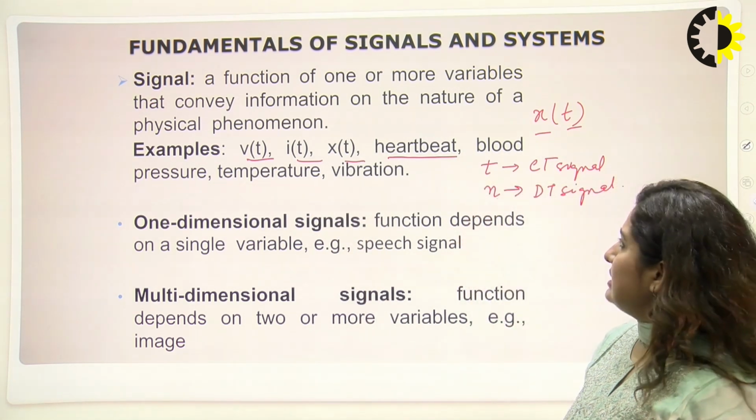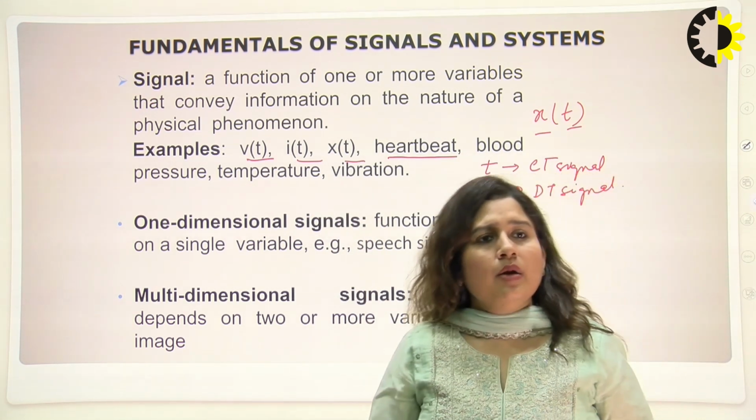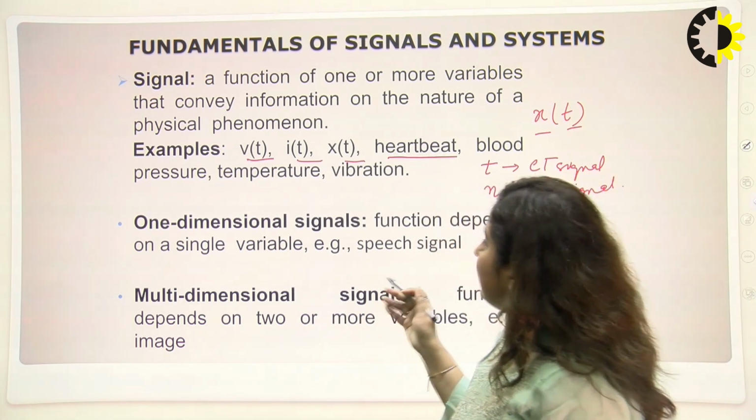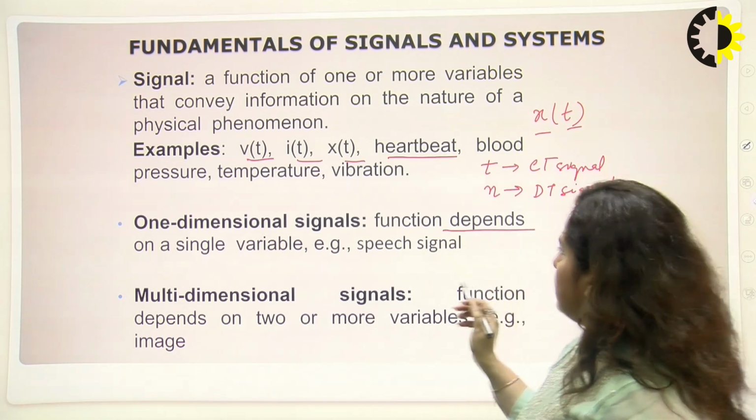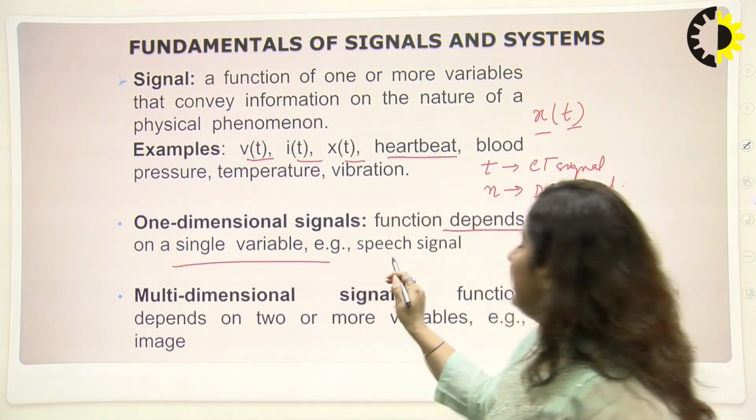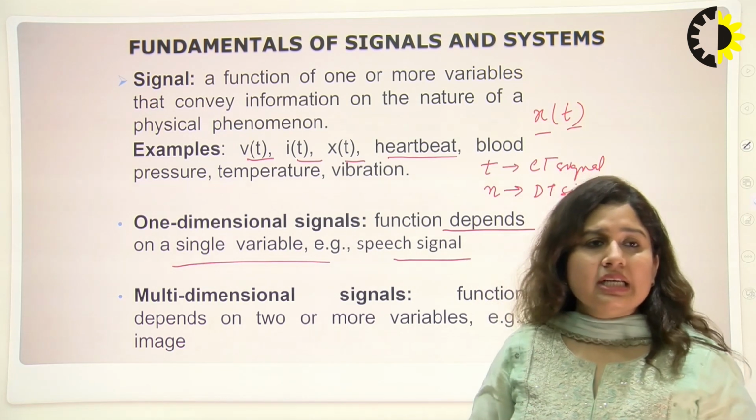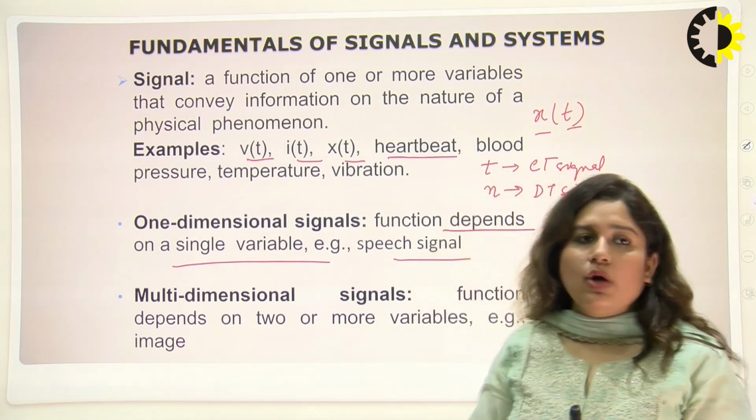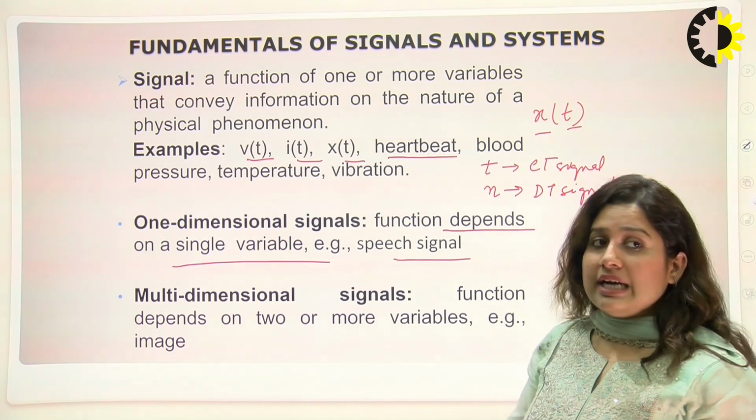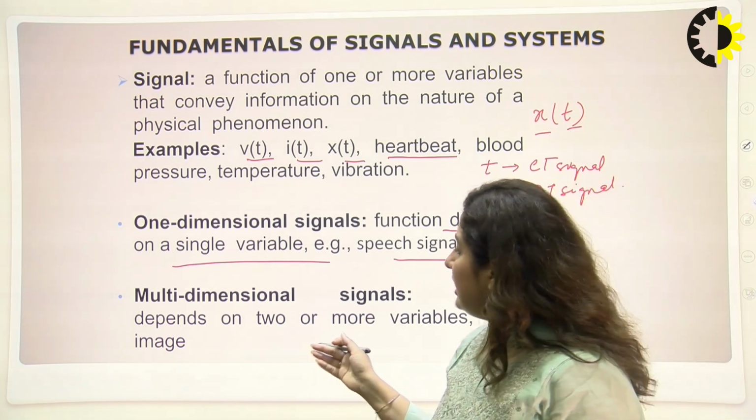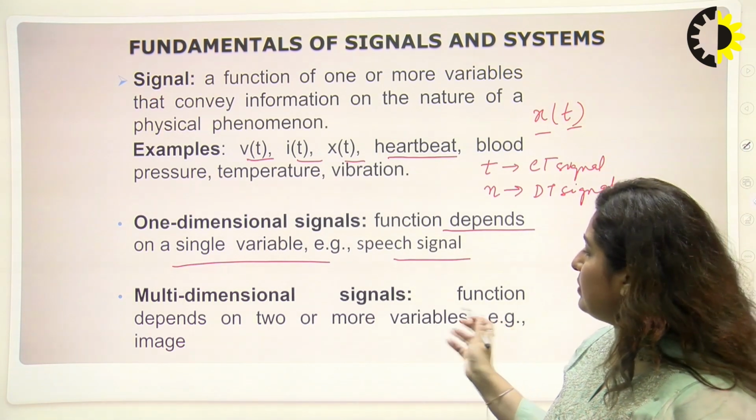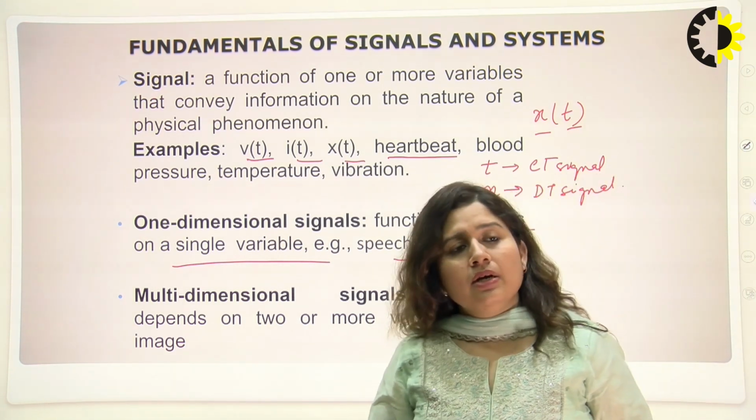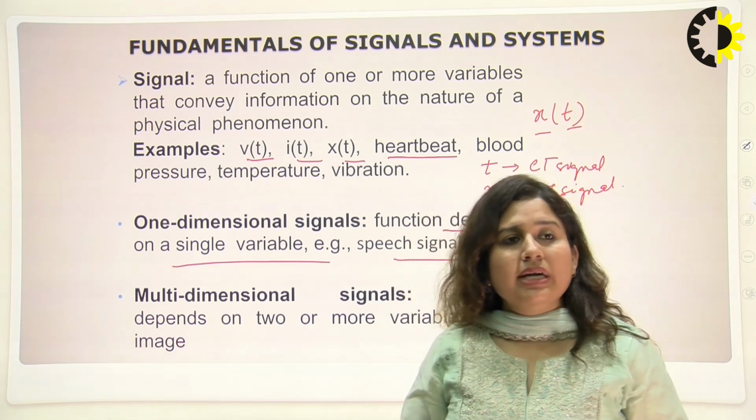If we classify signals, there are different classifications. One category is the one-dimensional signal, whose function depends on a single variable. For example, a speech signal depends upon time. As time increases, the speech signal also varies accordingly, and it is a random kind of signal. Similarly, there is the multi-dimensional signal, where the function depends on two or more variables, for example an image. These kinds of signals are called multi-dimensional signals.